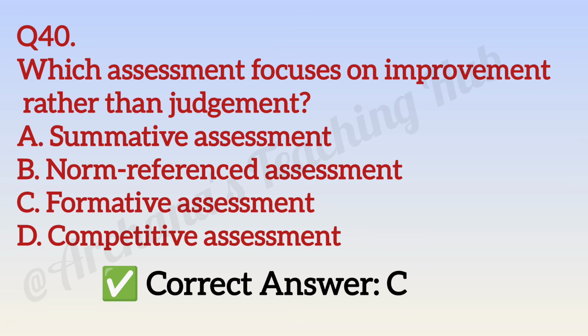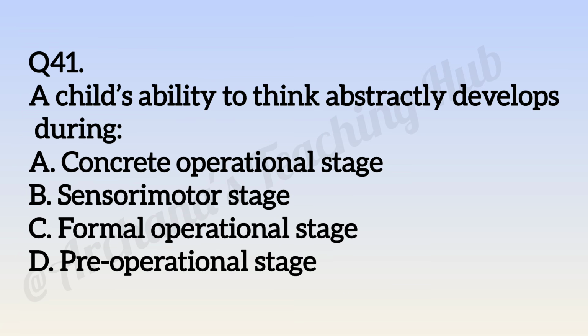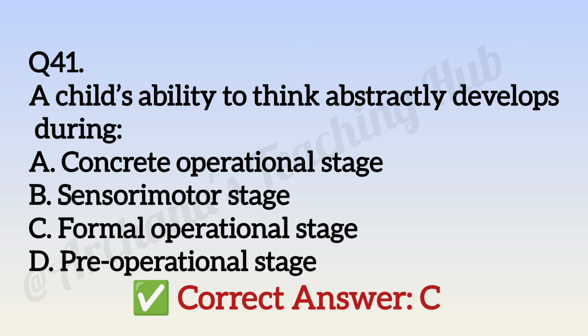Question number 41. A child's ability to think abstractly develops during. Option A, concrete operational stage. Option B, sensorimotor stage. Option C, formal operational stage. Option D, pre-operational stage. Correct answer is option C, formal operational stage.